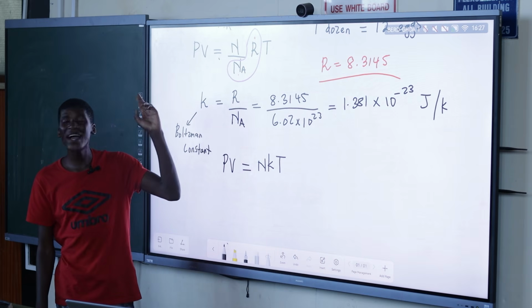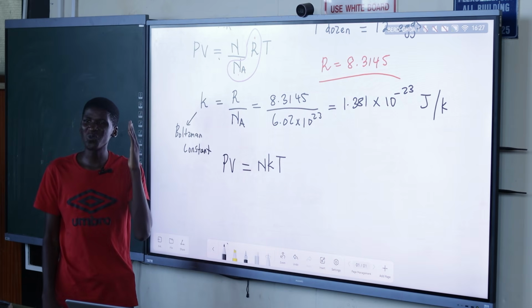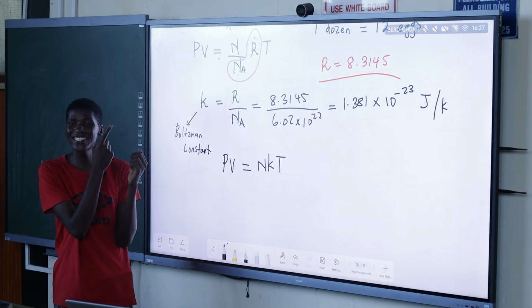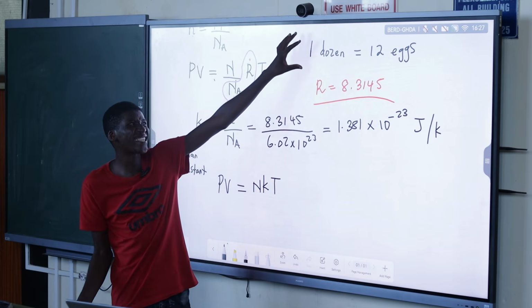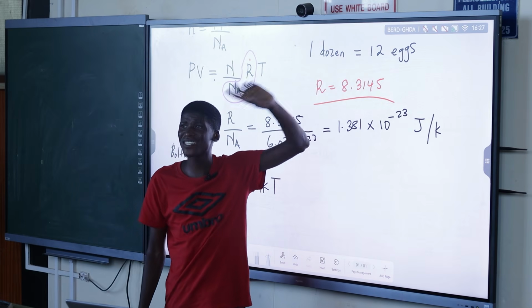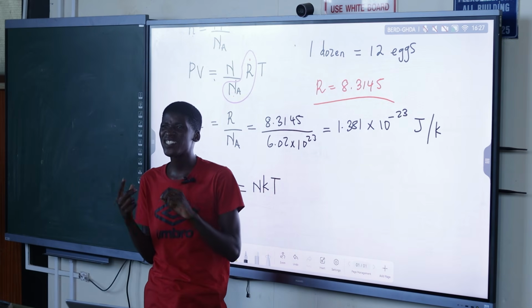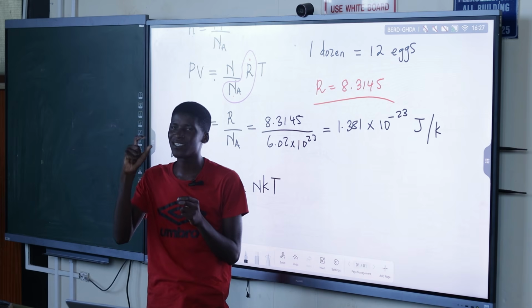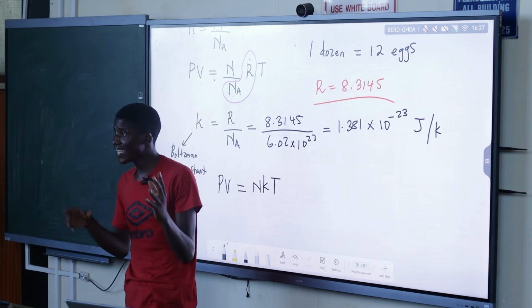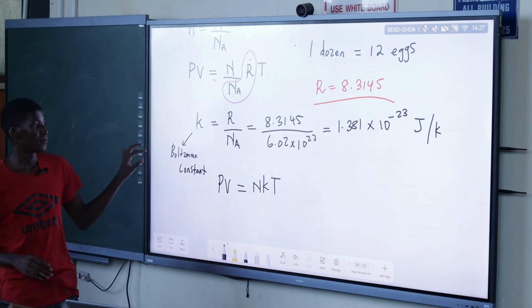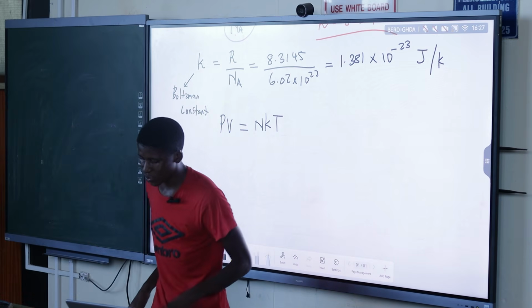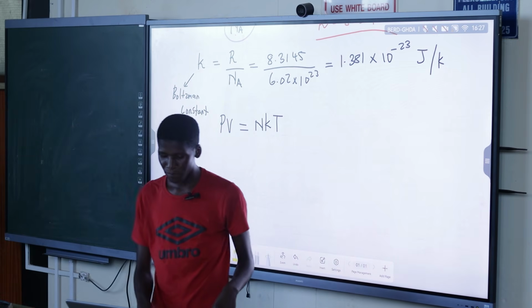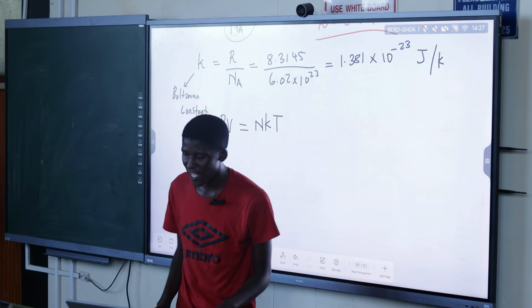Like if I say 1 dozen, you know it equals 12. Similarly, 1 mole is not like we're talking about one small particle, no. So small n and capital N are not the same. So PV is equal to NkT. That's our preliminary equation that we have.